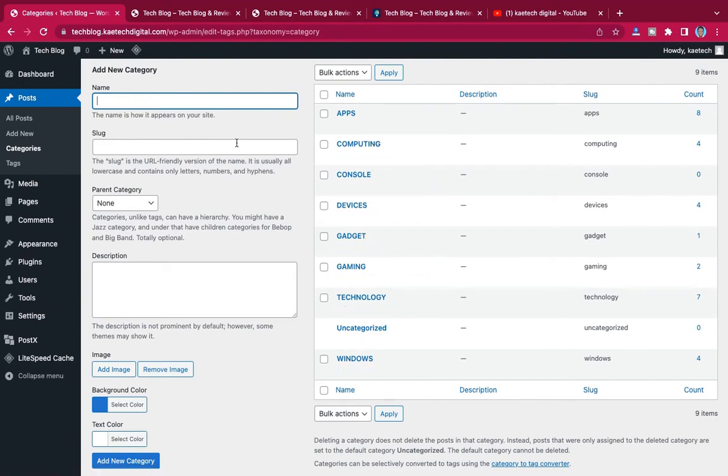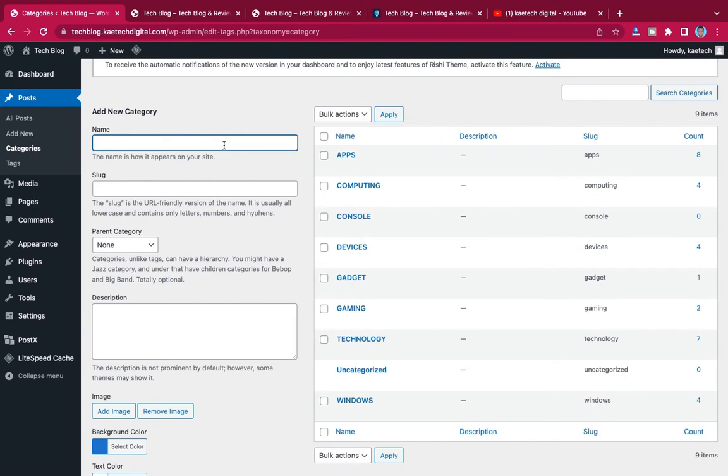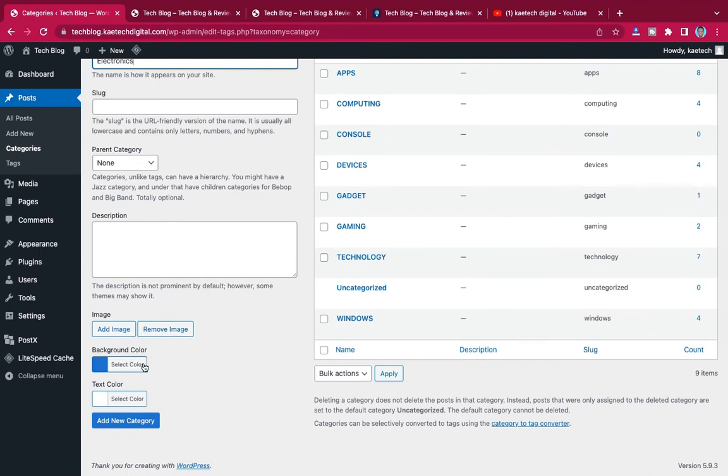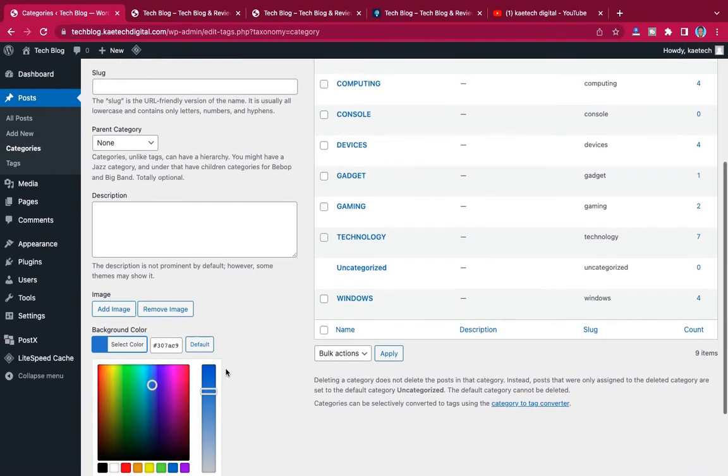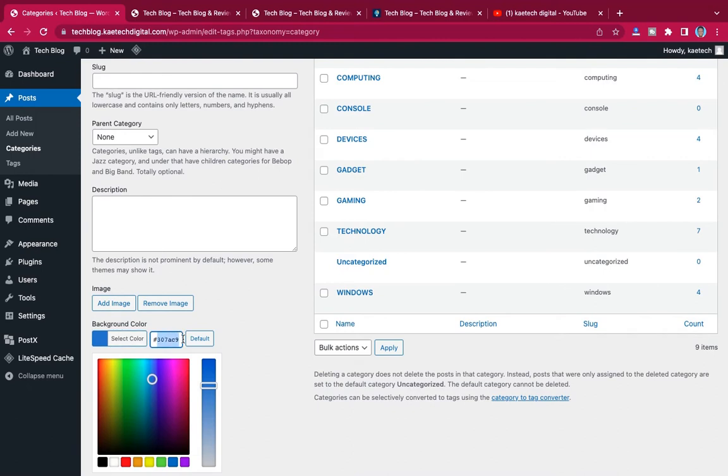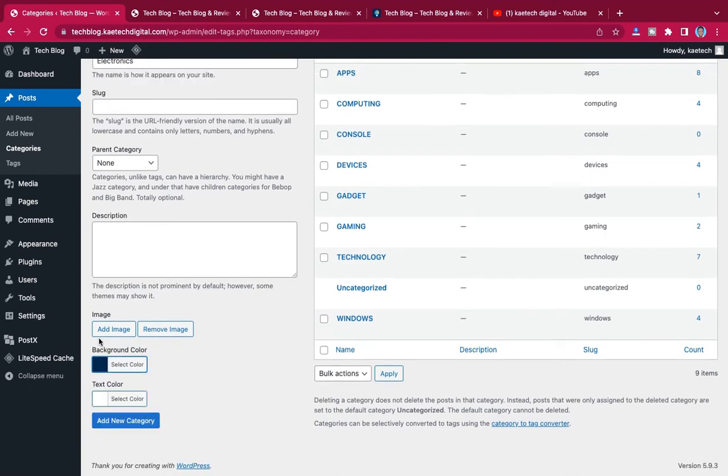Since this one is a tech blog and I deal with electronic things and reviews and all those things, I'm going to create an electronics category. I'll say electronics, and then you can give it a color or an image or whatever it is. It depends on you. Any color that you want to give it, it all depends on you. So maybe I want to give it this color. And then I click on add.